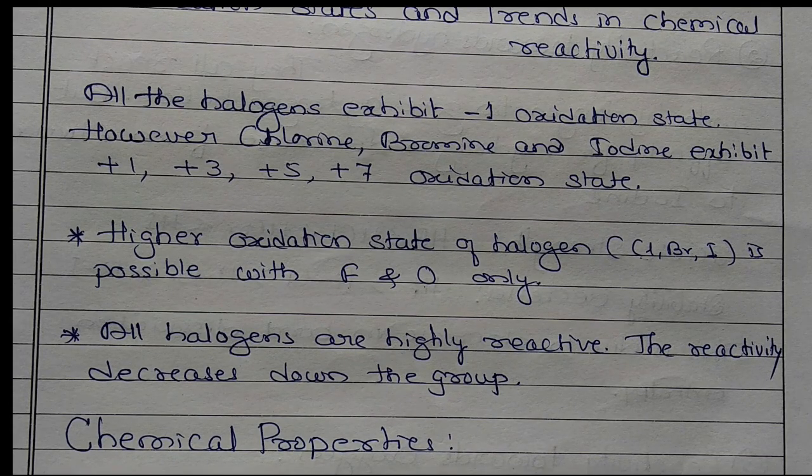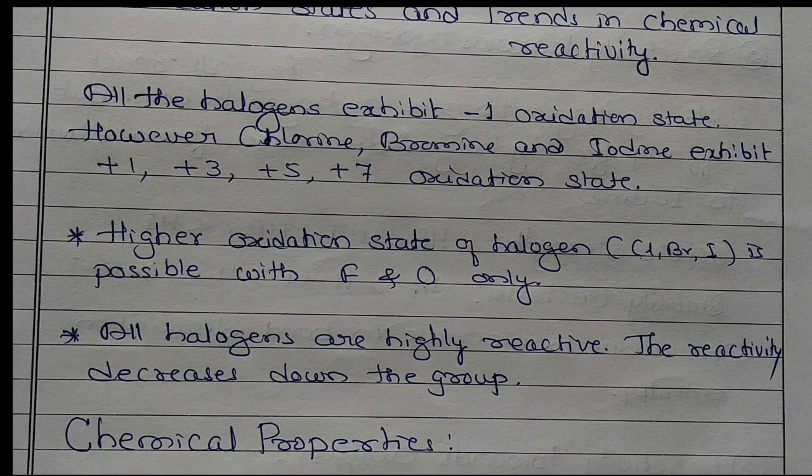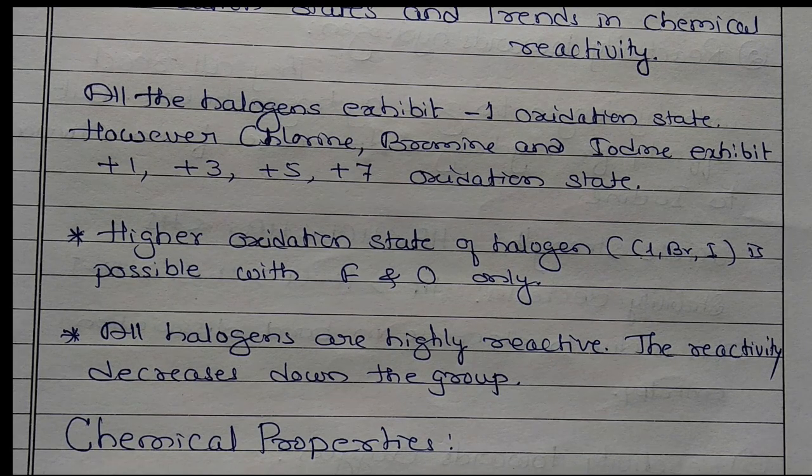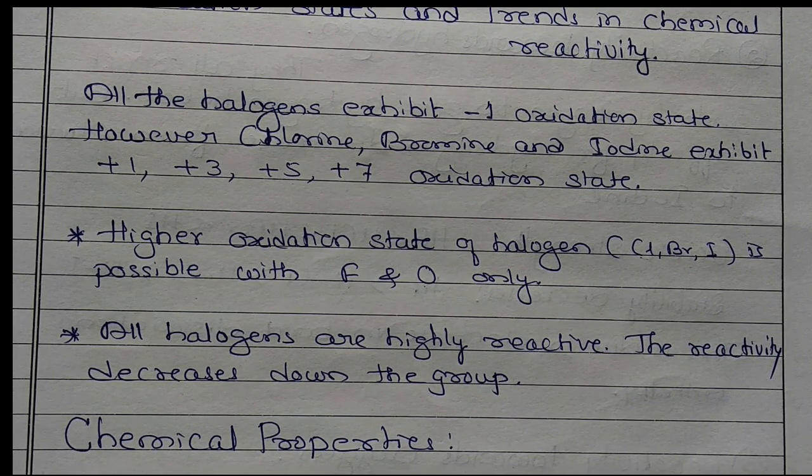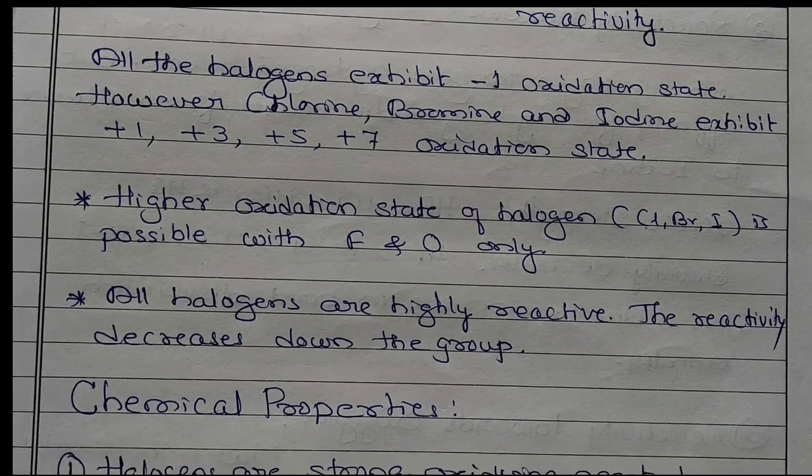Halogens are strong oxidizing agents because they accept electrons readily. We know an oxidizing agent oxidizes something else, so therefore it is an oxidation reduction reaction. We studied this last year. Because they accept an electron readily, taking one electron gives the noble gas configuration, so therefore they act as very good oxidizing agents.